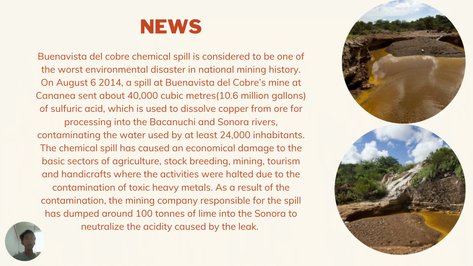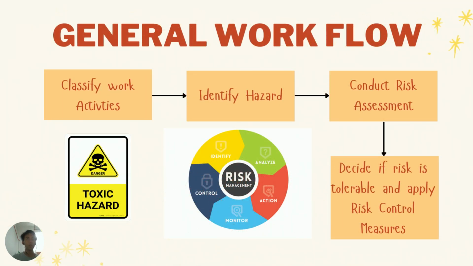The chemical spill has caused a lot of damage to the basic sector, such as agriculture, stock breeding, mining, tourism, and handicraft. This is because the activities are stopped because of the toxic heavy metal. As a result of the contamination, the company has dumped around 100 tons of lime into the Sonora River to neutralize the acidity. But certain activists said that the lime that has been dumped into the river is not enough to neutralize the acid.